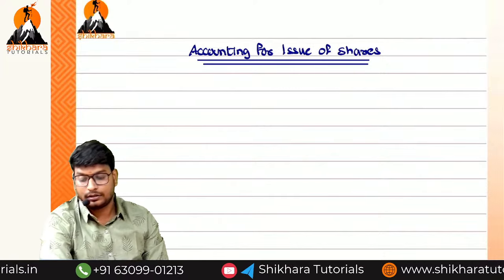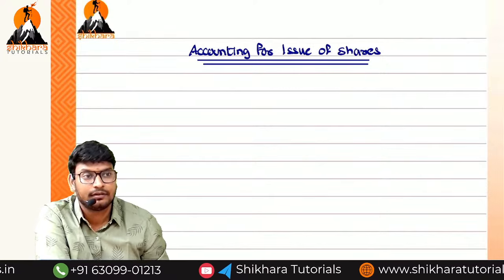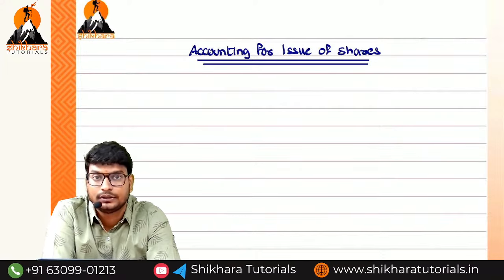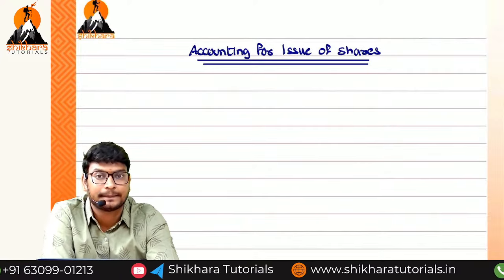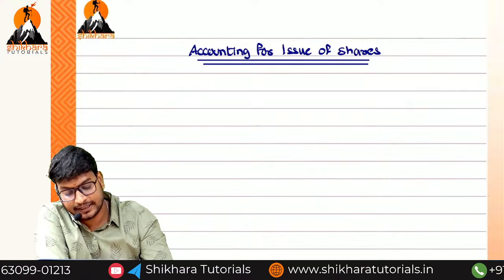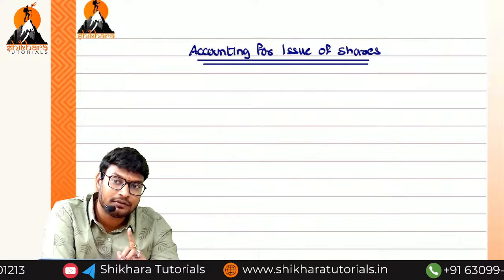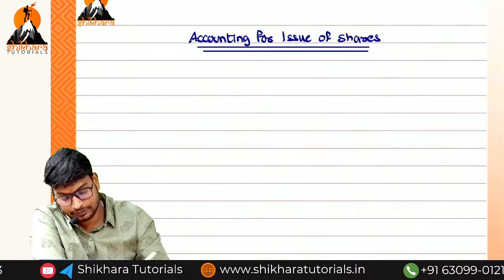We have to understand the situations. What is the first situation? Before that, we have seen the overview. In that overview, what is the first situation? Application money received or paid? Received. From whose point of view? Company point of view.